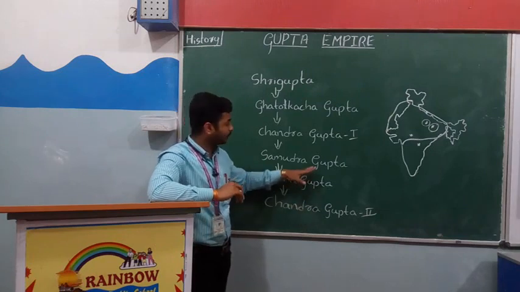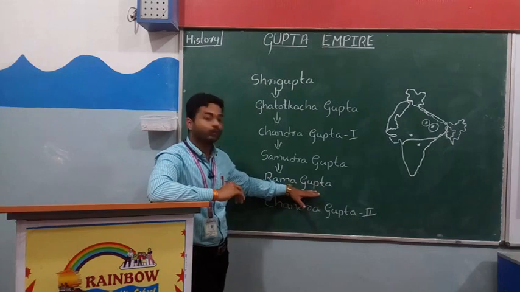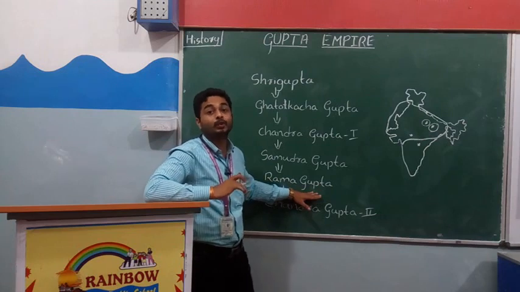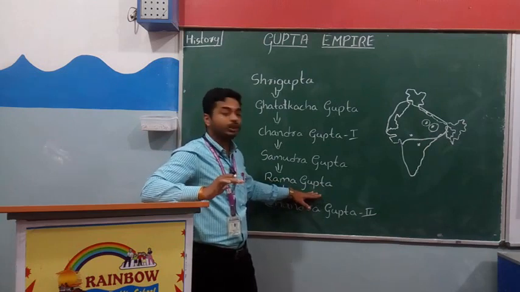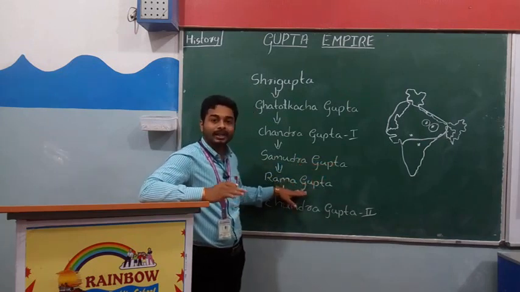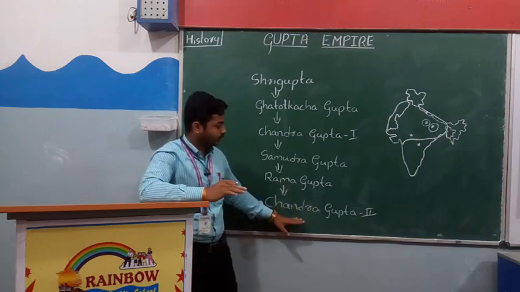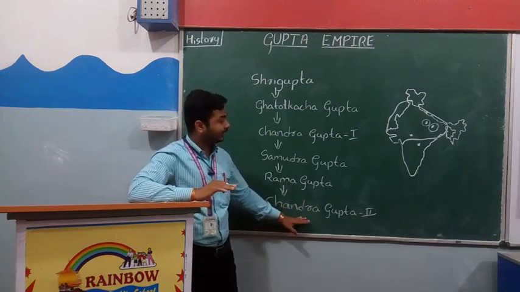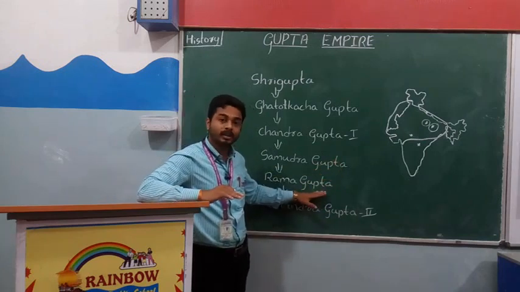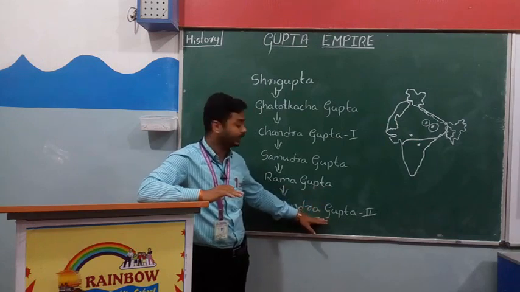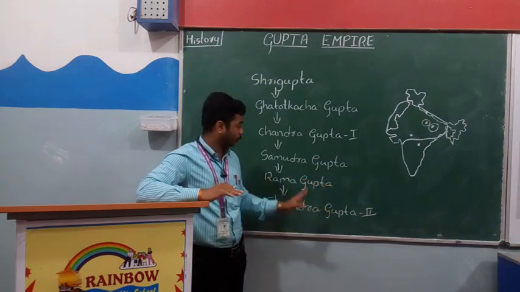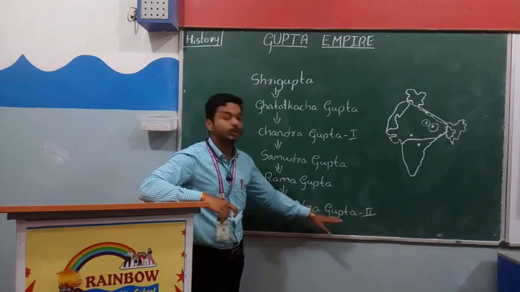So after Samudragupta, what happened? Ramagupta became the king, but he was too weak. When the Shakas attacked him, he gave his wife Dhruva Devi, who was so beautiful that the Shakas demanded her. Because of that, Chandragupta II became very angry, attacked the Shakas and defeated them. He also killed Ramagupta and married Dhruva Devi, the wife of his own elder brother. So let us learn about Chandragupta II.